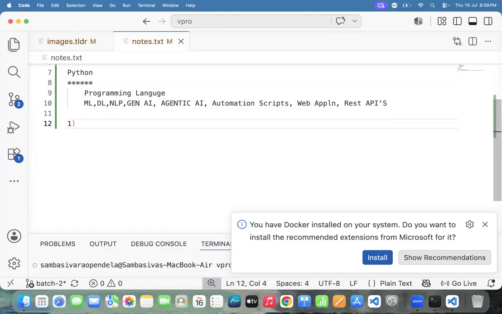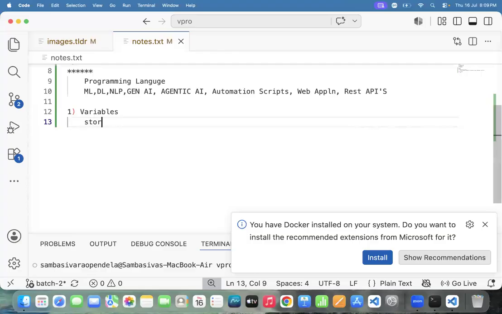And another thing, team, topic by topic I will tell, and you can get some basic idea regarding Python. Very slowly, I need to tell it. First topic is variables. Why variables? Variables are used to store the data.